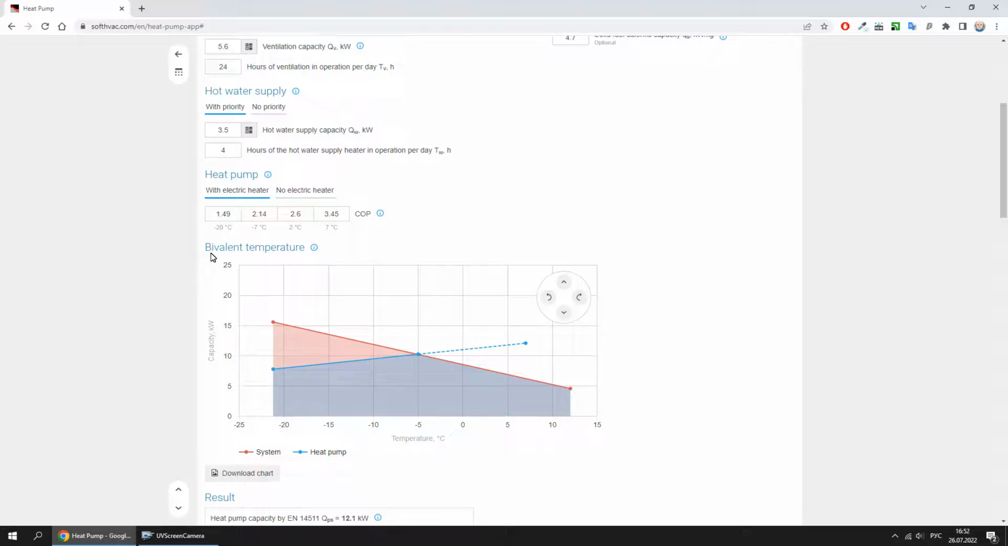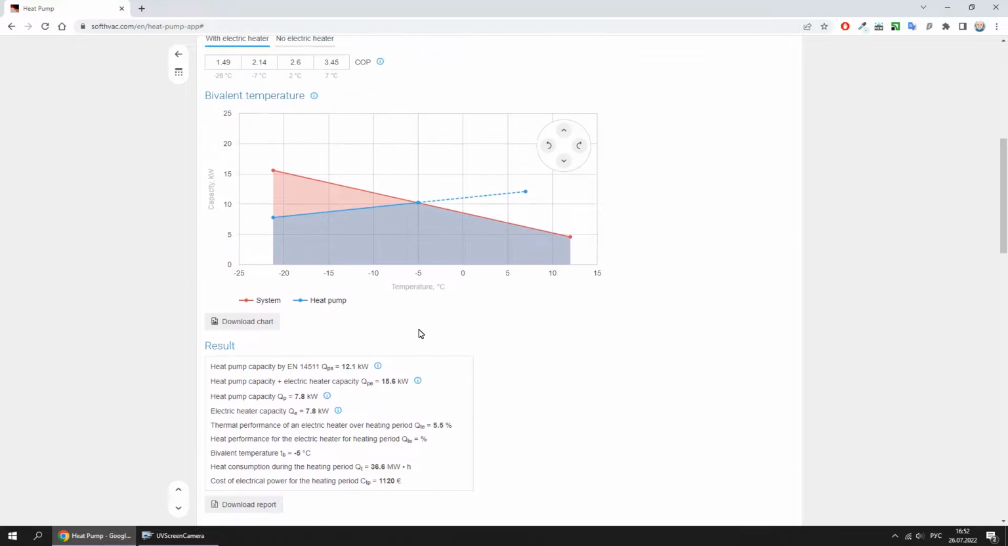Bivalent temperature is the switch-on temperature of the electric heater. It is recommended to adjust the bivalent temperature until thermal performance of an electric heater over heating period is about 5%. Let's adjust bivalent temperature.